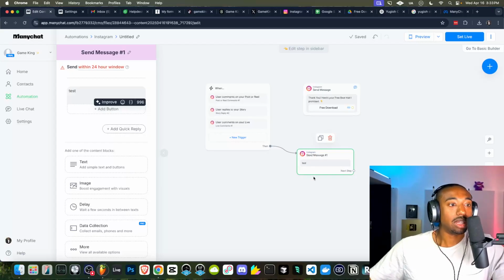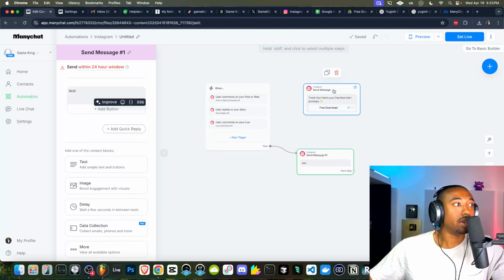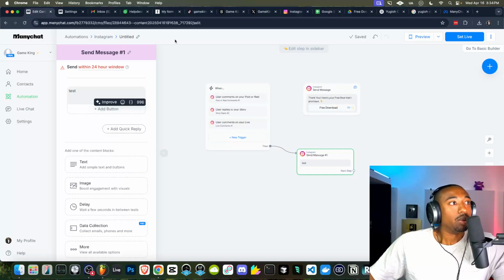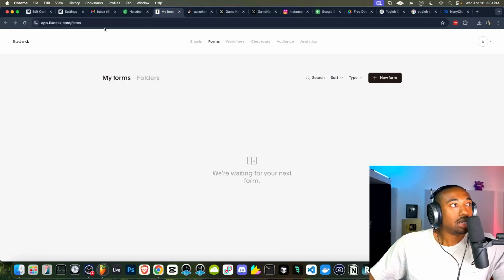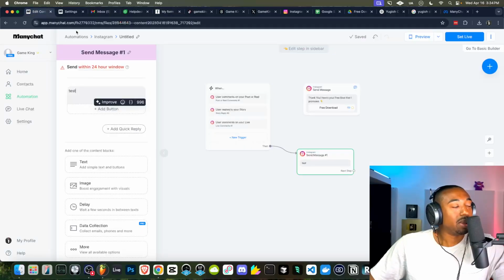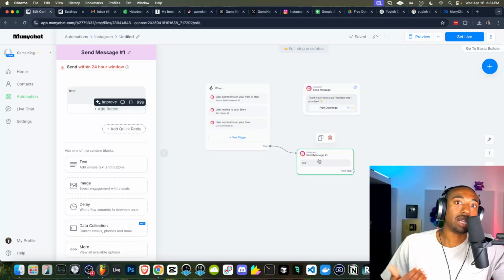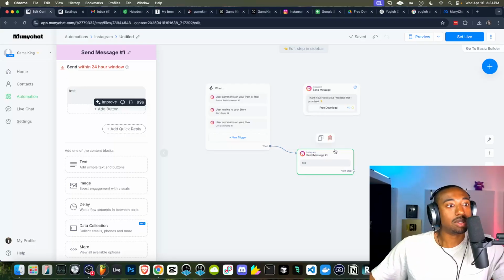So you can't collect emails unless you get to this point, but you can't get to this point unless you have a comment reply. So the question is, how do you get people to enter this 24-hour window where we could do a bunch of cool stuff? Here's where you have to decide which path you want people to go on. Do you want a simple path where you just send them a download, or do you want to collect their email? In this case, we want to collect their email because we're using Flowdesk, which is under free trial currently, and we have Google Sheets, which is free, and ManyChat on a free trial. So we want to get the most out of the free trial for now. Let's set this up to where we can trigger this type of sequence, but it leads people down this sequence. That sounds more complicated than what it is.